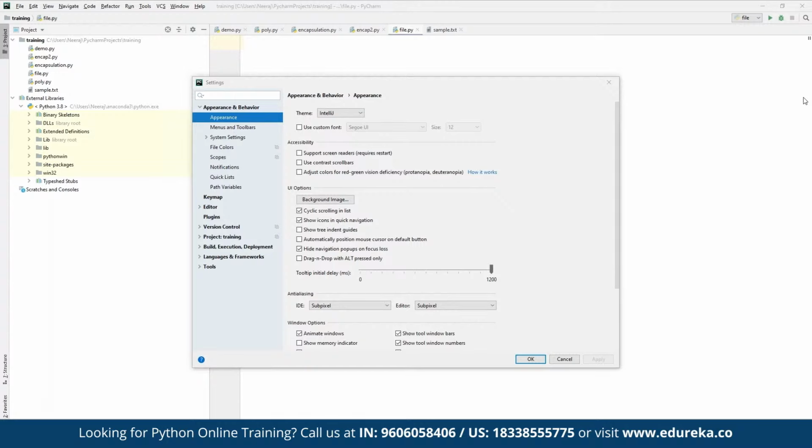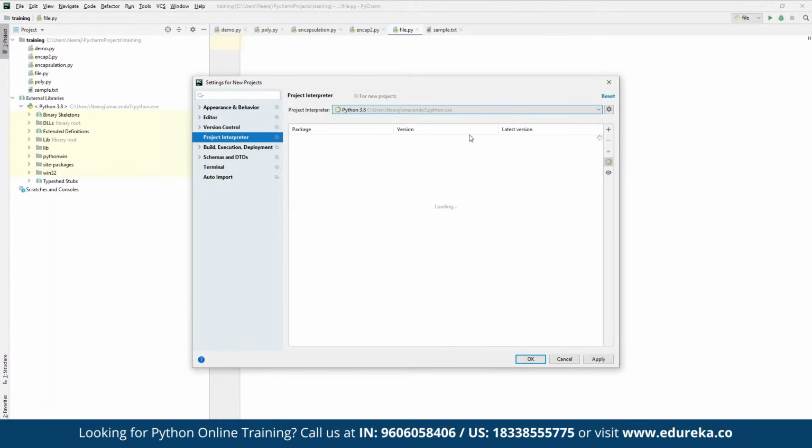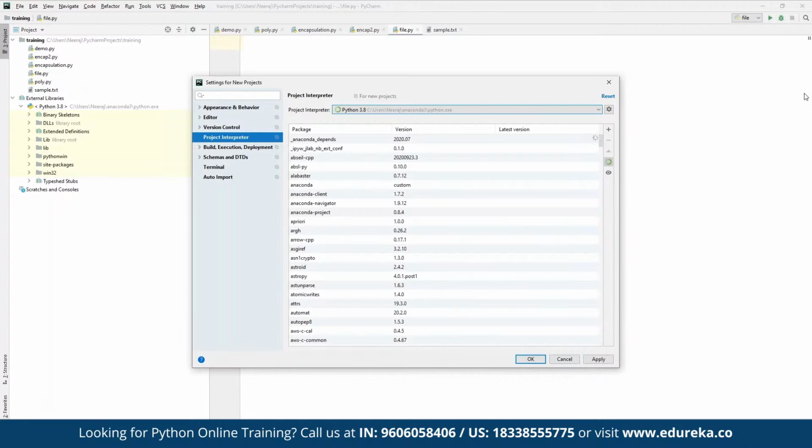All right. So for that, we can navigate to the Settings tab, and here we have something called Project Interpreter. Here we can choose which interpreter we are currently using. If we are using Python 3.8, that is currently running on top of the Anaconda framework, we can choose that, or we can use any other version. Suppose we may have multiple versions of Python installed, like Python 2.7, 3.7. We can choose which version we want to make use of, and then we can see the list of all the available libraries in that. For example, as you can see here, we have a list of all the available libraries. In case some libraries are currently missing that we haven't installed, we can click on add, and these libraries can be installed directly as well.